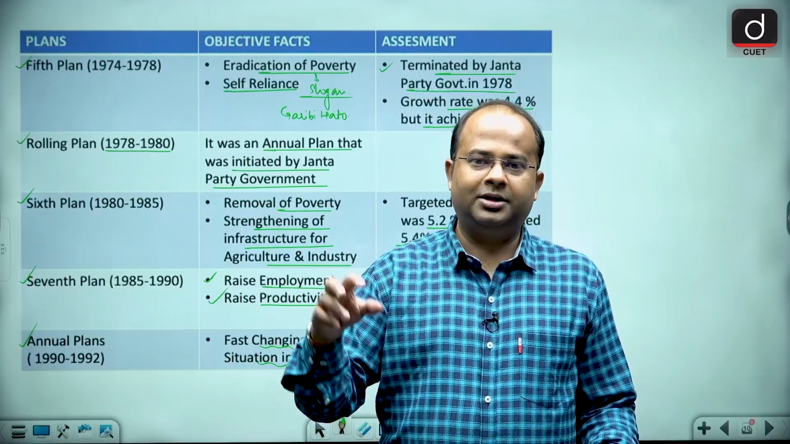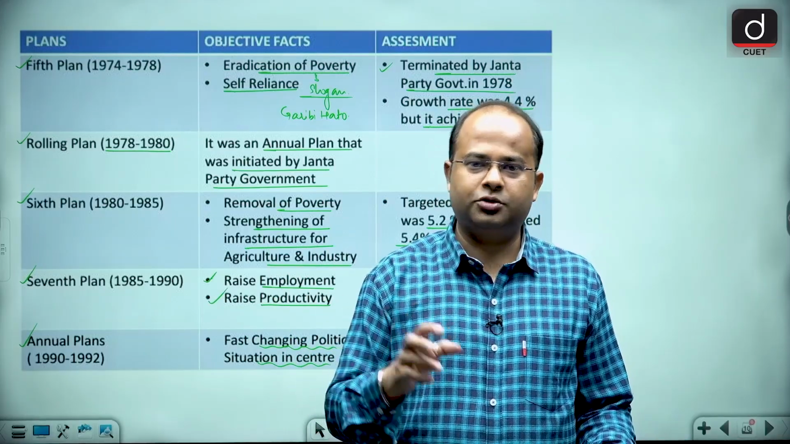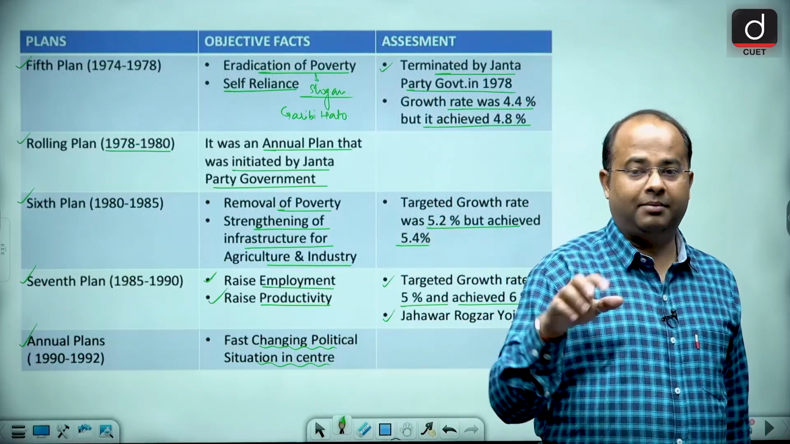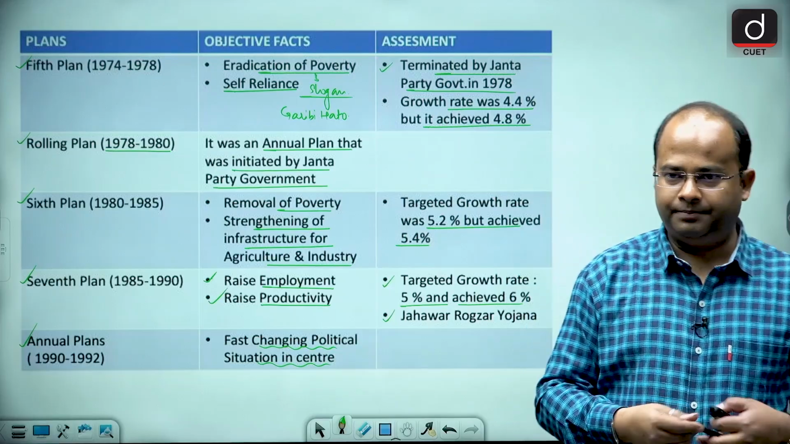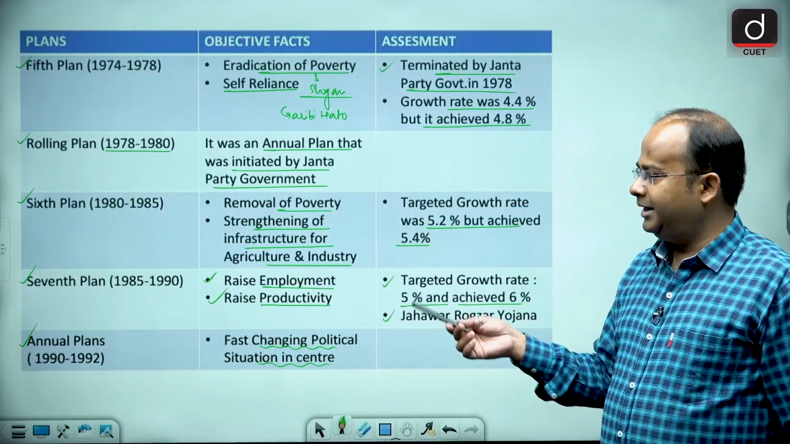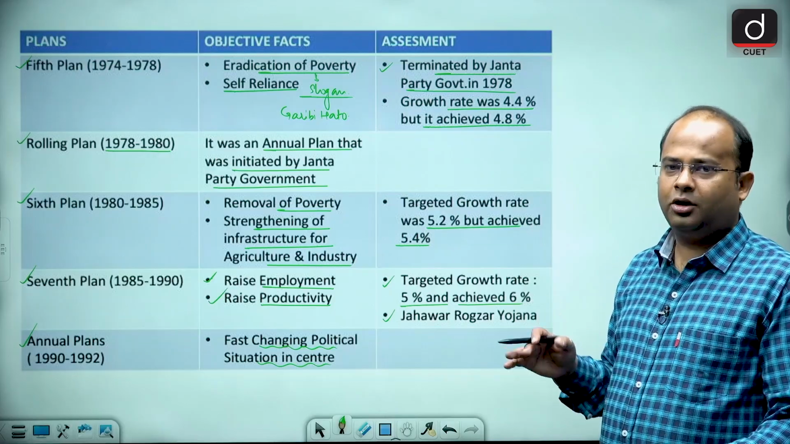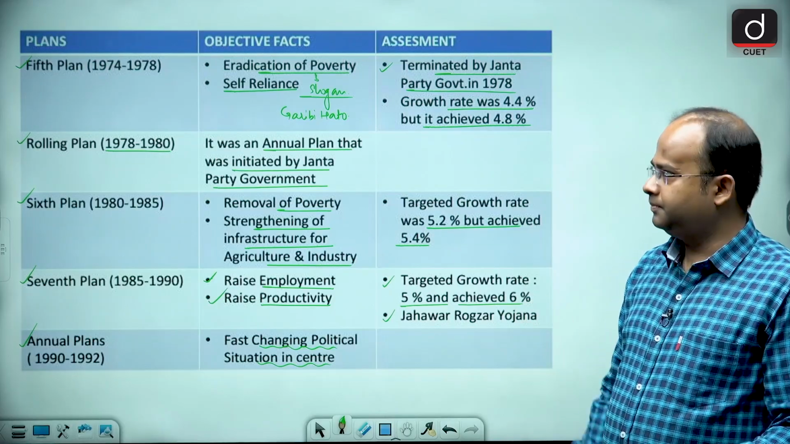Other than this, the economic situation of India was pretty bad, and then the Rao-Manmohan model came that helped to eradicate poverty. So finally, from 1990 to 1992 we made annual plans. Planning did not stop, but we made annual plans.